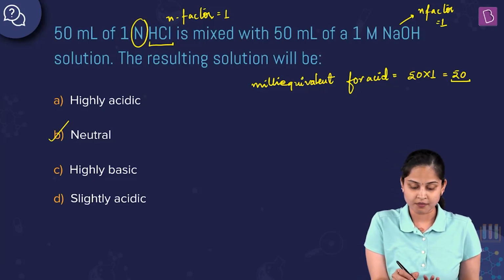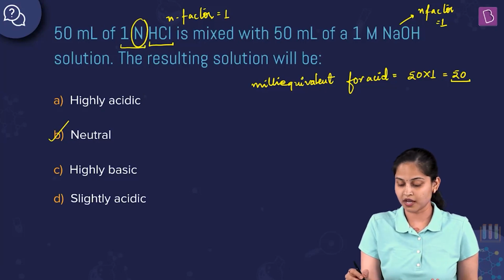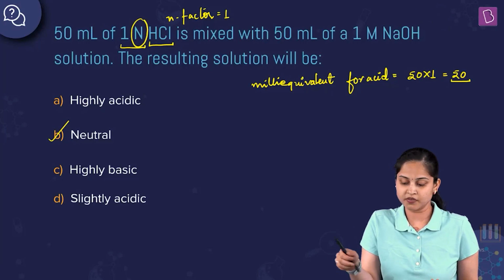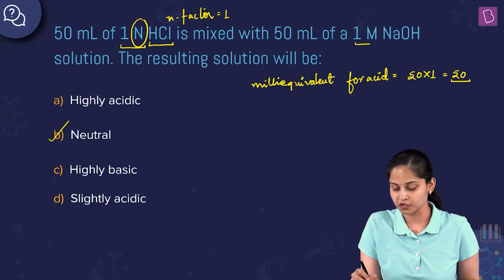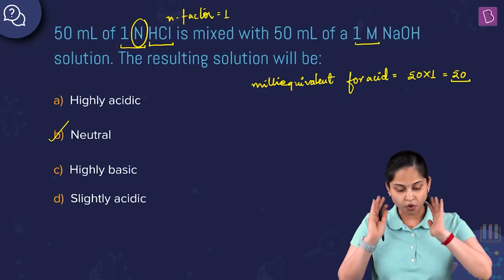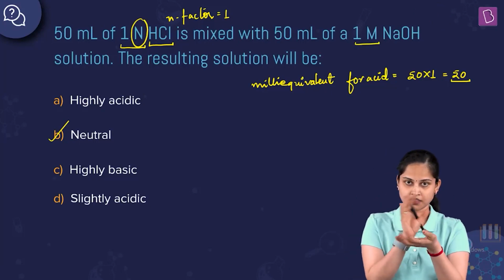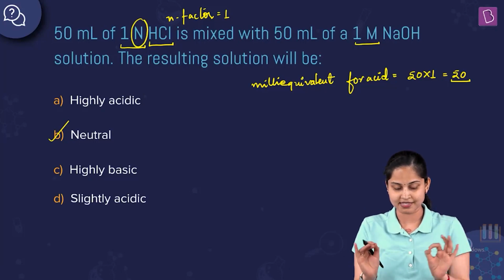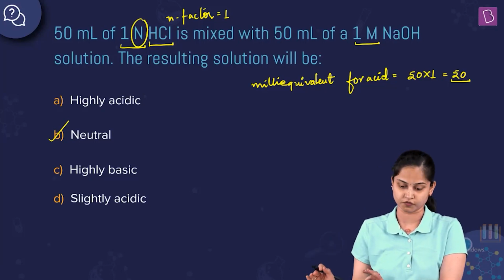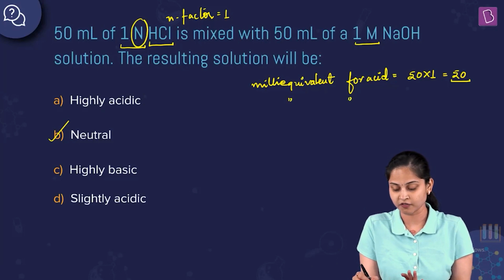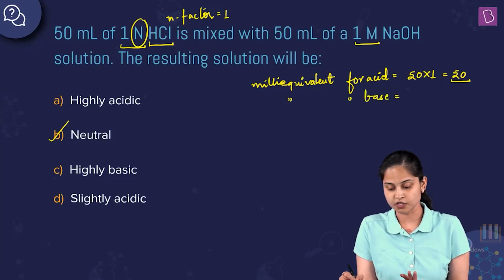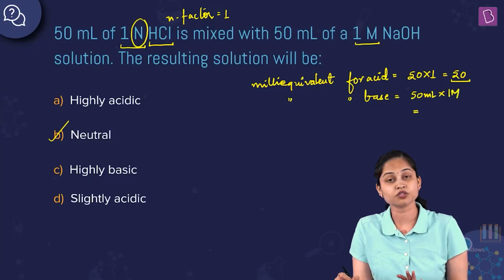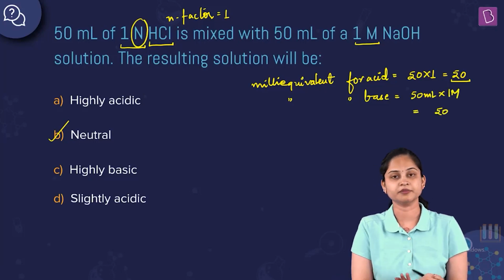So molarity is the same as normality, and we need not convert anything. In short, the milli equivalent for acid HCl is 50 into 1, which is 50, and the milli equivalent for base is 50 ml into 1 molar, which is 50 only.